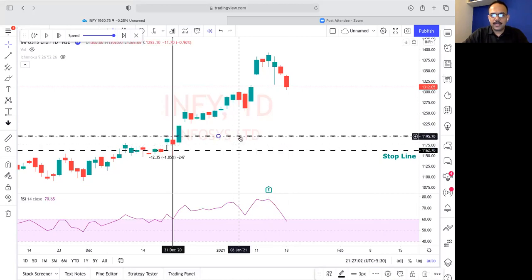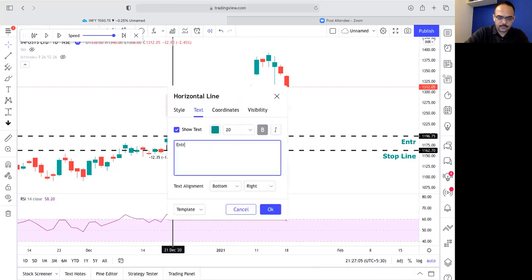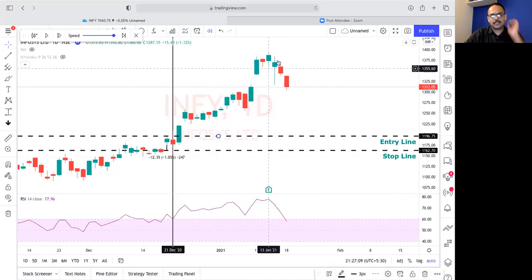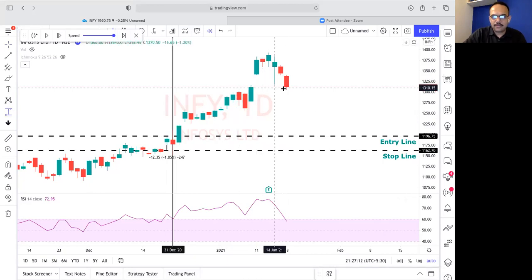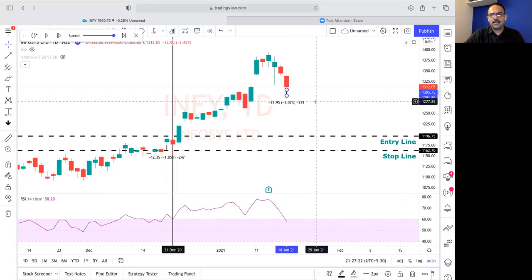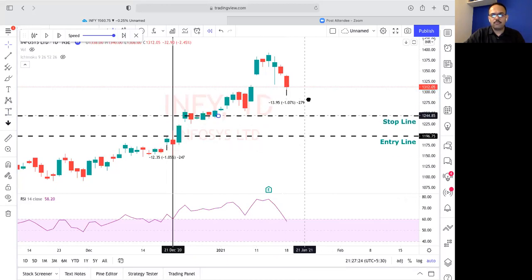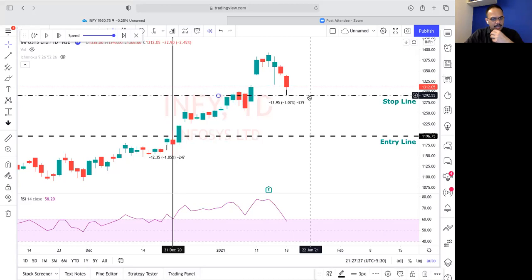Okay, this is my entry line. Now since this candle has formed, I will again calculate from the low of this candle. I'll calculate 1%. Okay, 1%. I will move my stop line here. How many of you think I am in profit already? How many of you think we are in profit by entering here and here? We are in profit already?